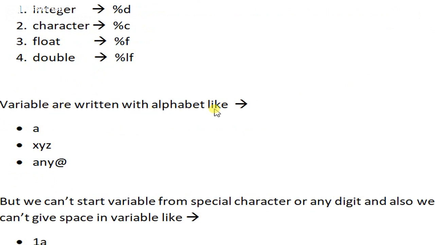Variables are written with alphabets like A, X, Y, Z, or underscore. But we can't start a variable with a special character or any digit, and also we can't give space in the variable.